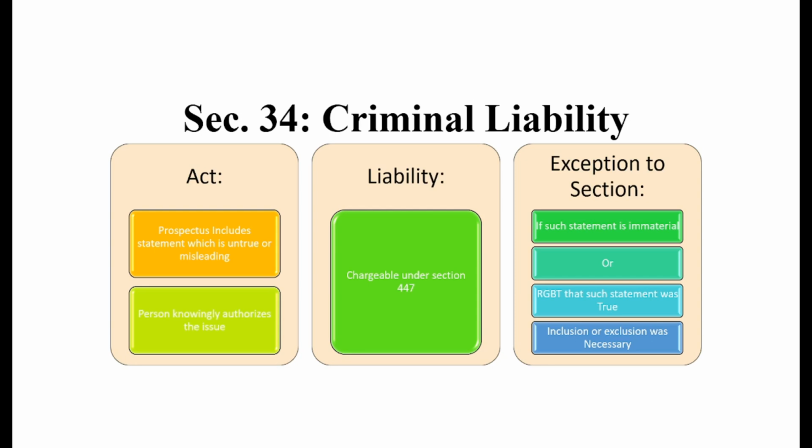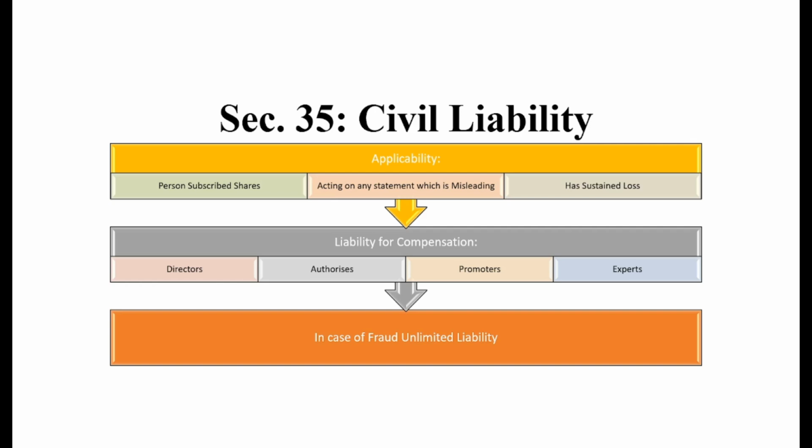If you have any doubt, I would suggest you review the actual ICAI module or any reference books which you have. Next is section 35, which is civil liability. Let's again understand the points of attraction.